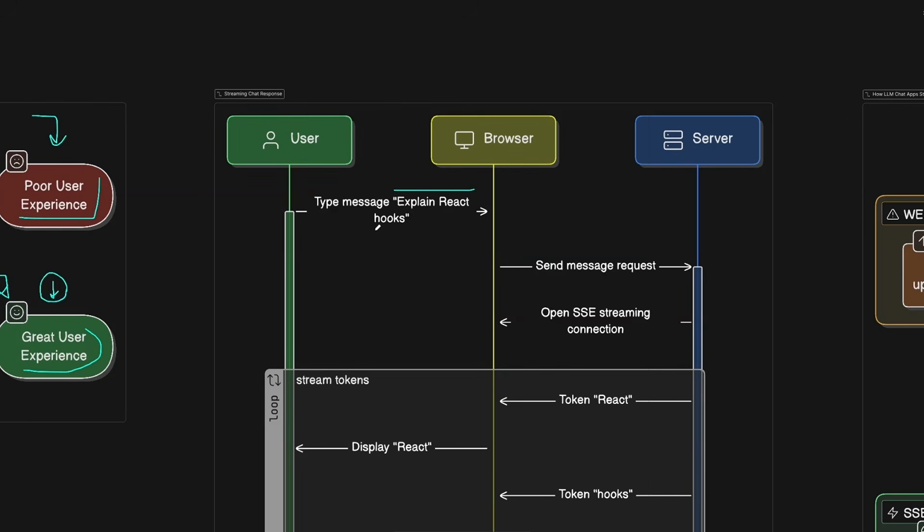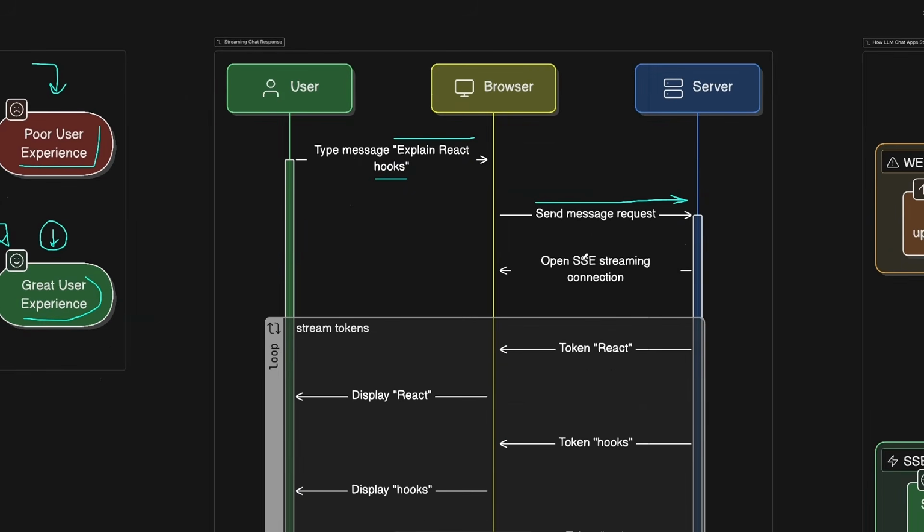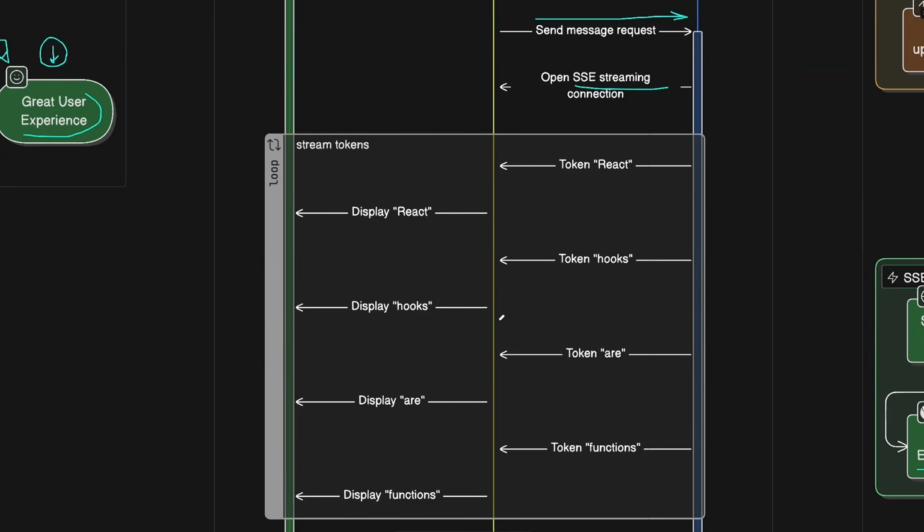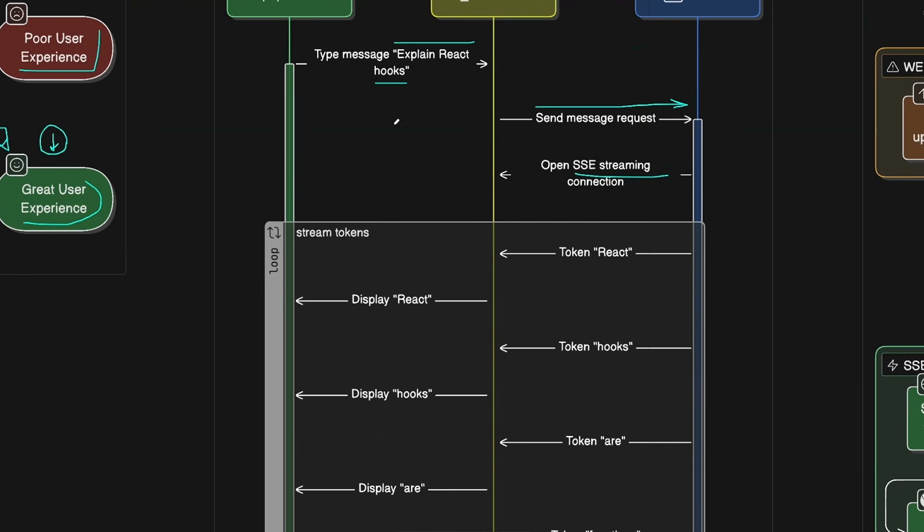Let's say the user writes this simple short prompt in that input field, and we send this message from the browser to the server for the first time. This is where we will open that streaming connection and start streaming the tokens from the server to the client. For instance, the user was asking to explain React hooks.